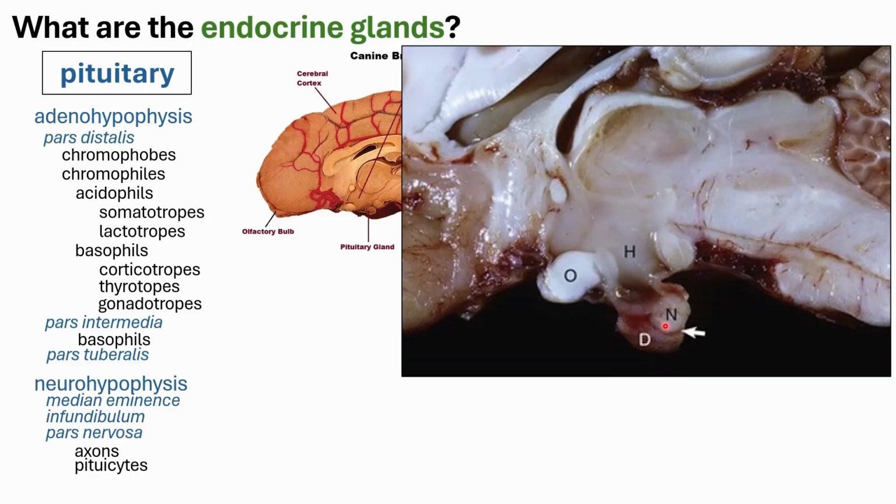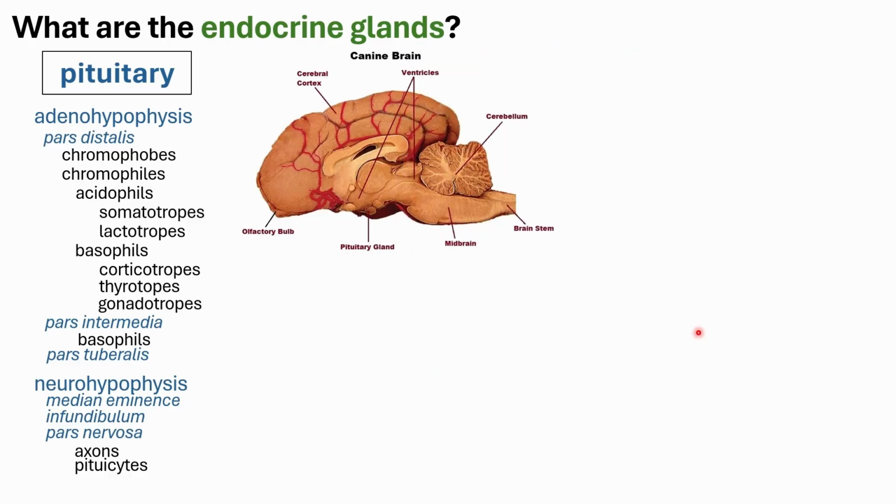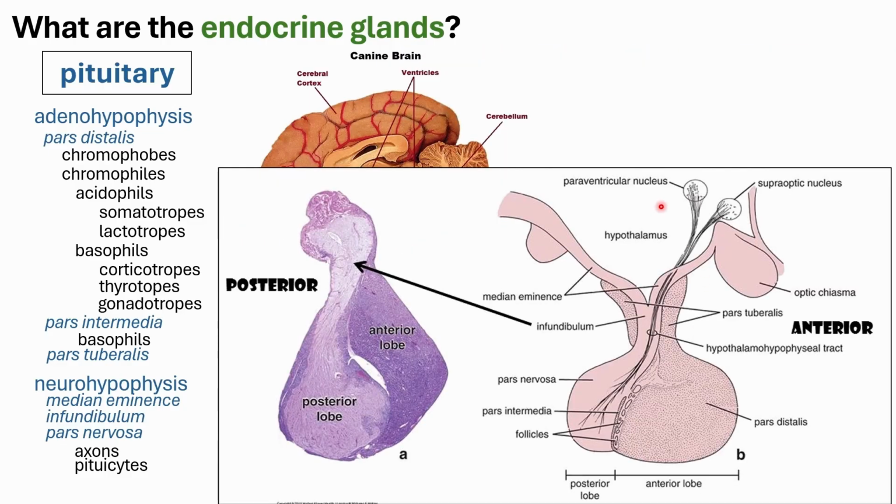You would have your pars distalis, the part that is most distal from the brain, and then you would have your pars intermedia, and then the pars tuberalis, which is tube-like in structure. We will better appreciate this later when we show our actual diagram.